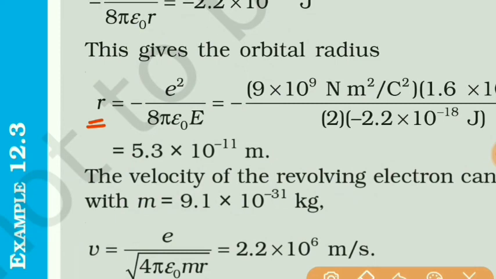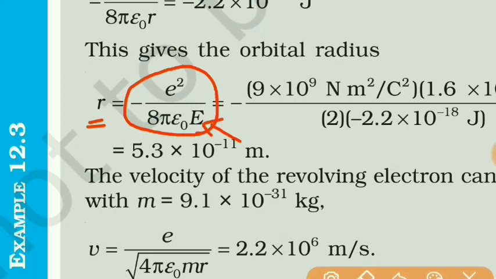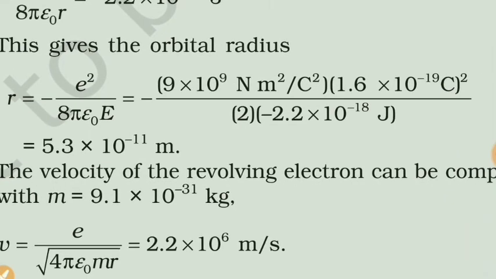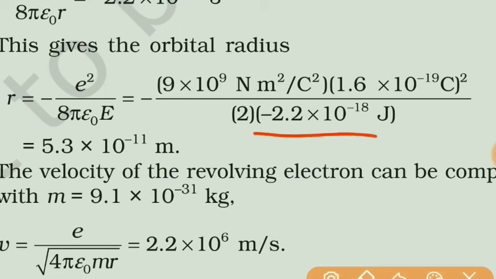R is equal to minus e square upon 8 pi epsilon naught into E. Now all the values are known to us. Just put those values and calculate it. You will get 5.3 into 10 raised to minus 11 meter.